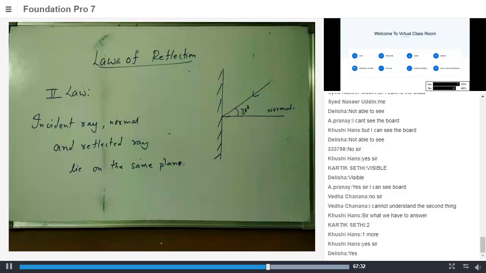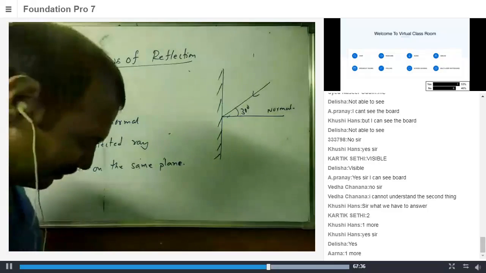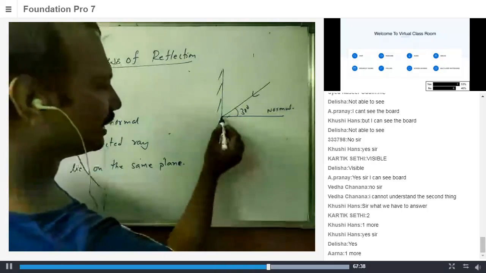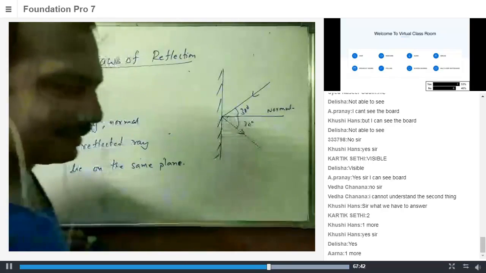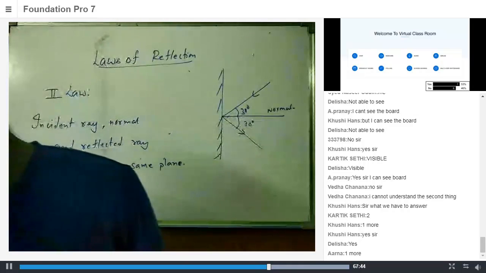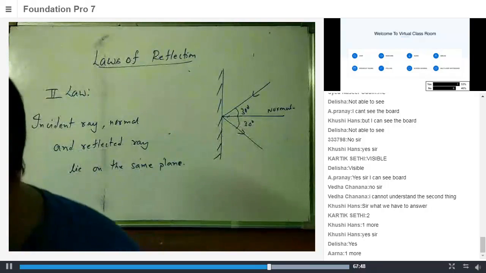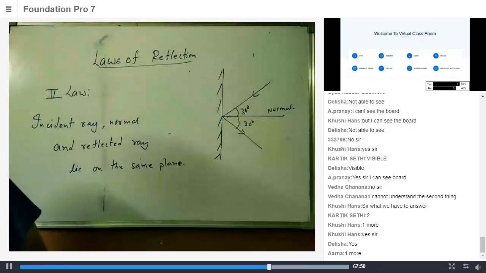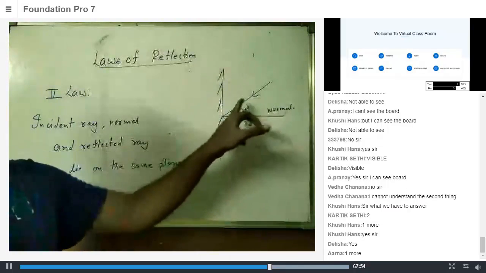Yuvraj, what about you? Is that clear? See, I can only draw one more line, which is at 30 degrees to this, right? So, if the world was two-dimensional, what do we mean by two-dimensional? You know, only two sides. Like if the whole world was having only two sides, then I know that if there is one angle which